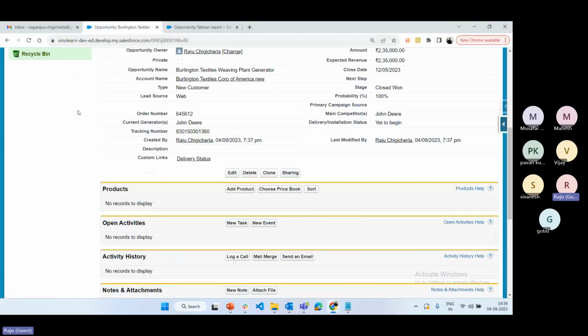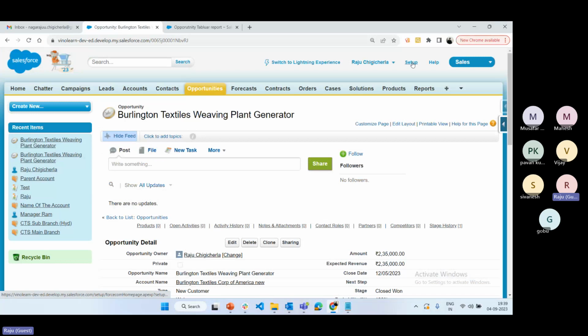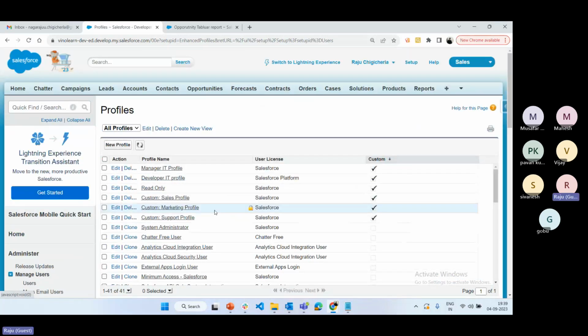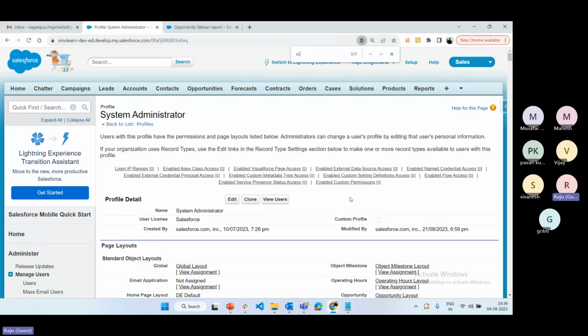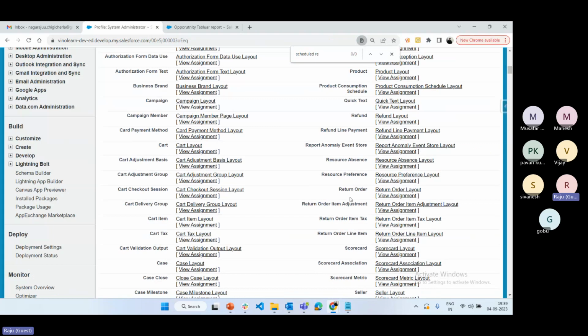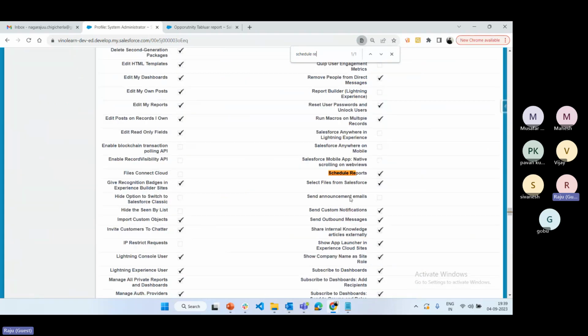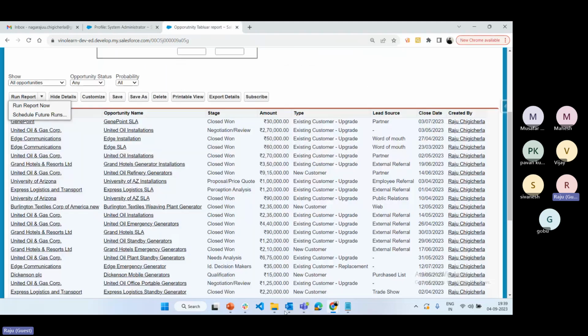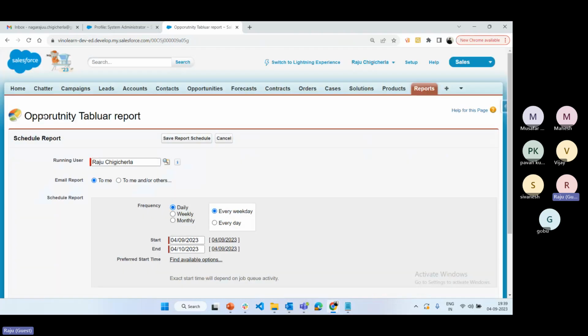If you go to profile, click on setup, go to the profiles, go to system administrator. There is an option called scheduled reports. See here, we have an option. If user is having scheduled report option under administrator permission, then only this option is visible to the users. Scheduled future run.